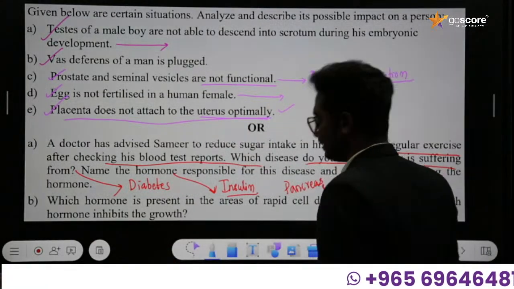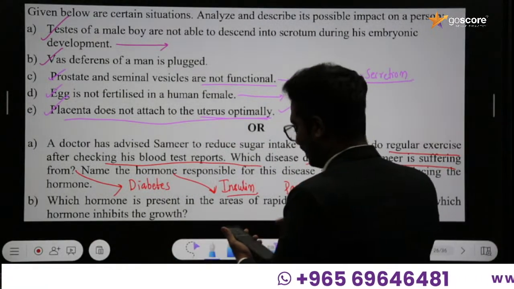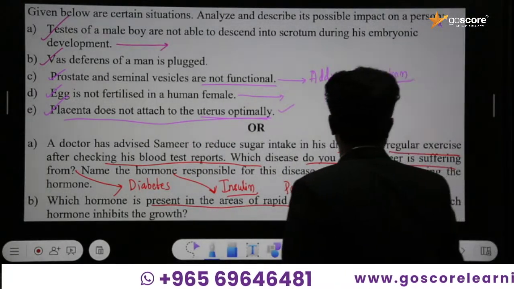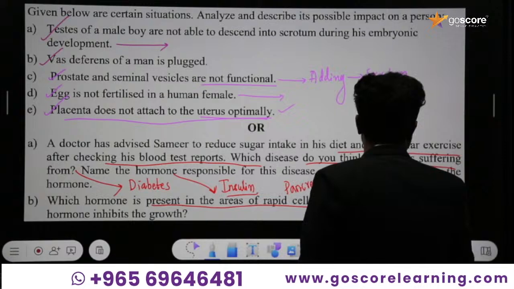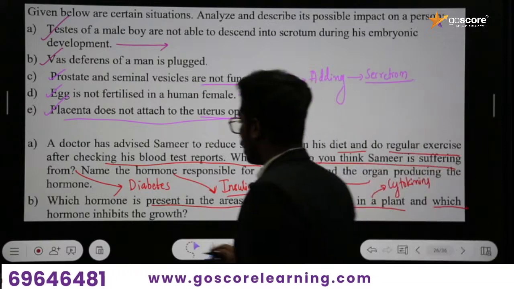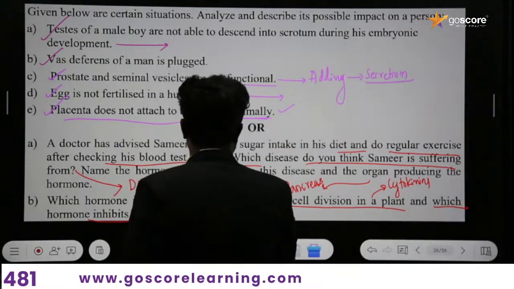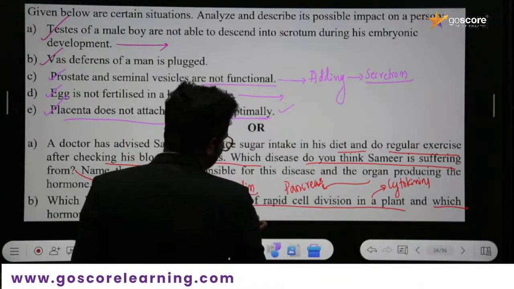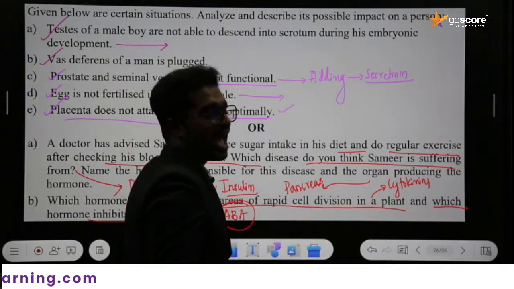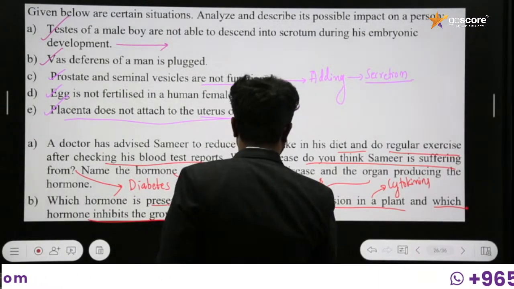Okay, and the next one is: which hormone is present in the areas of rapid cell division in the plant? That obviously will be cytokinins. And which hormone inhibits the growth? That will be ABA, or abscisic acid, and at the same time it is also called the stress hormone.